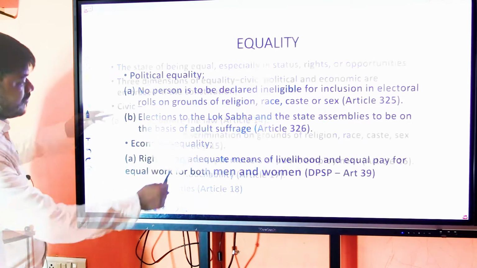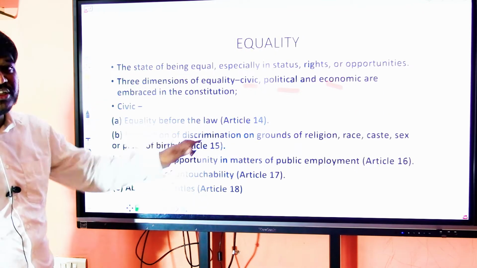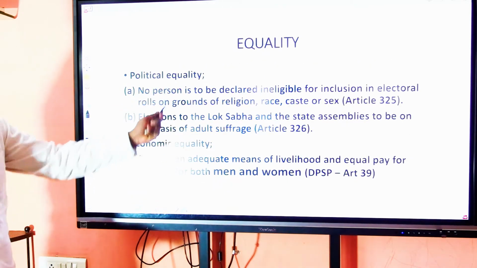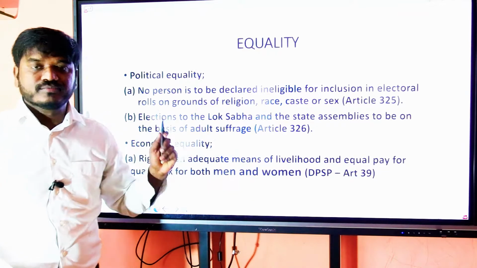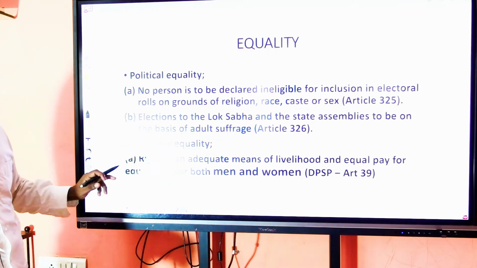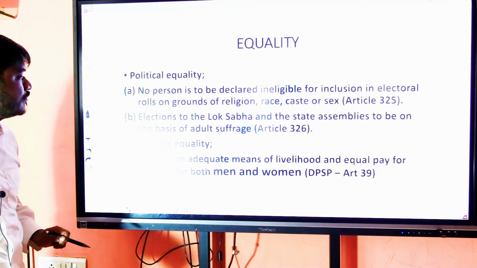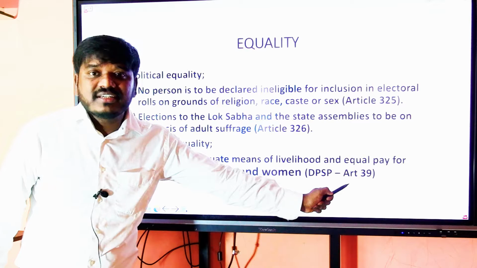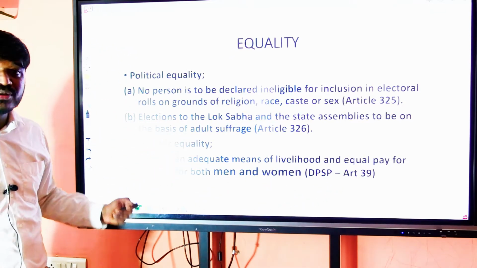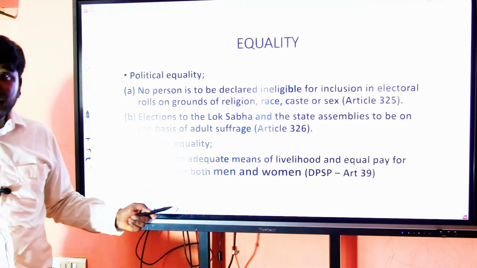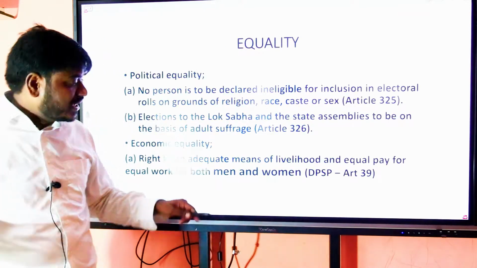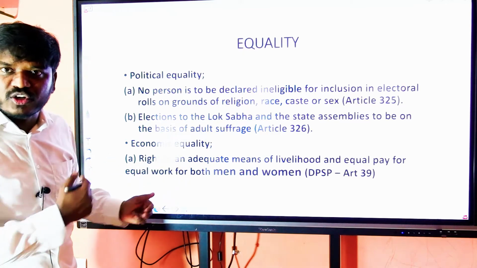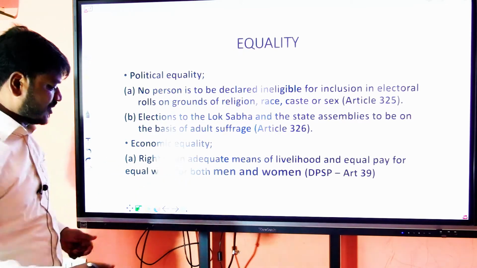If we observe, the fundamental rights of civic equality are enforceable. Political equality, Articles 325 and 326, is enforceable in the courts of law. Even though Article 39 comes under directive principles of state policy, legislations were made towards that end, and this aspect is enforceable in the courts of law through legislations.